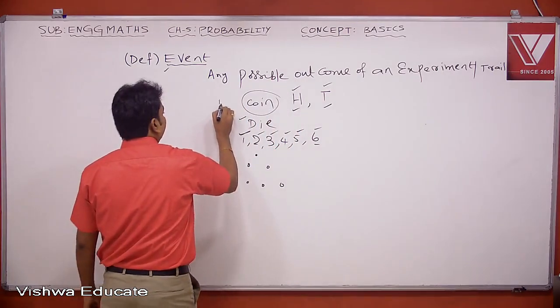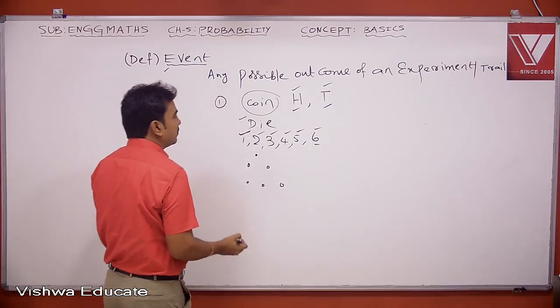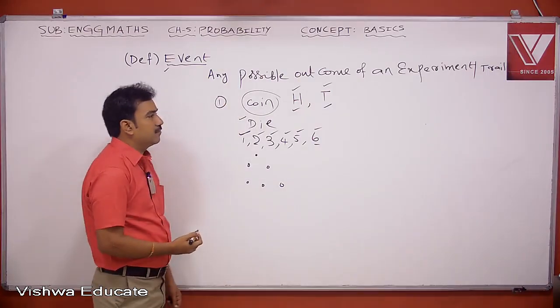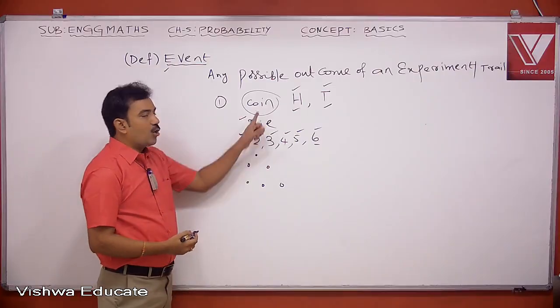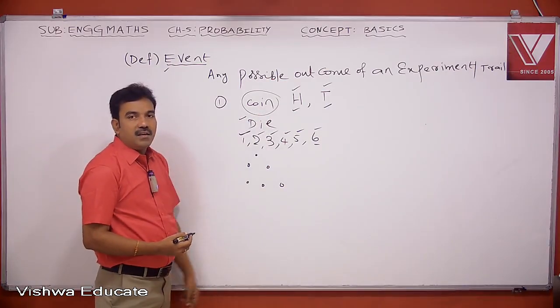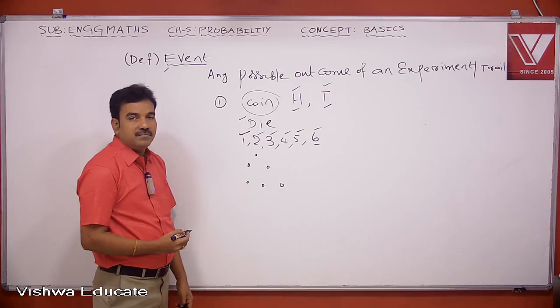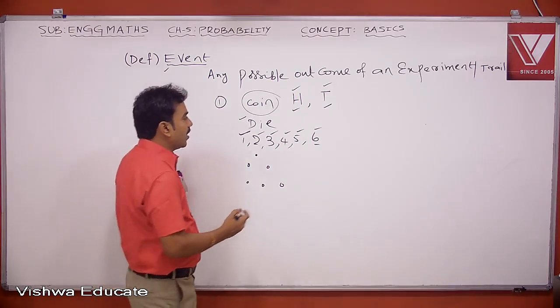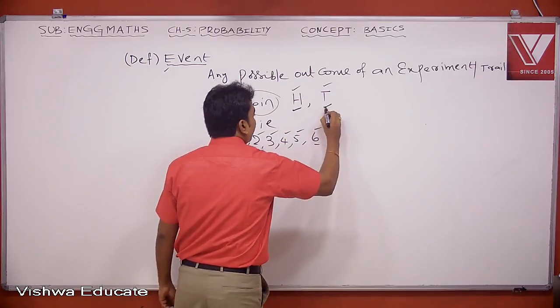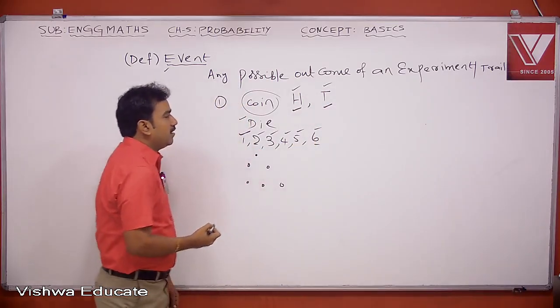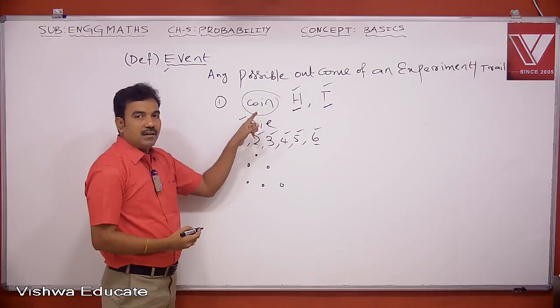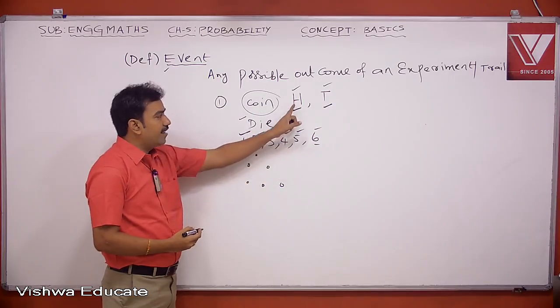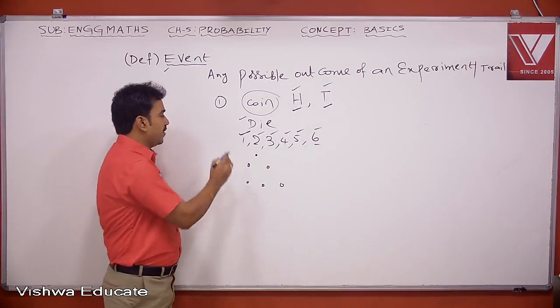First one: if a coin is tossed, the possible outcomes are head, tail, H, T.